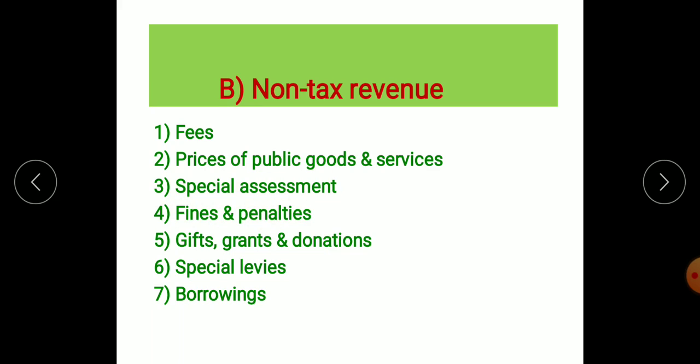Fines and penalties. Fines and penalties, that means many people are there. See now, traffic rules are there. Traffic rule तोड़ दिया, चले गए, fine pay करना पड़ता है उधर. So that is a type of fine which is again collected with the government.